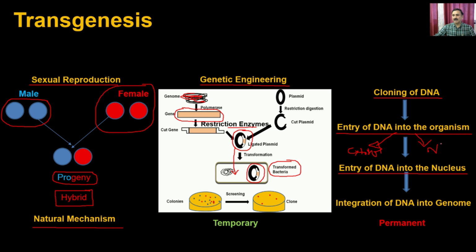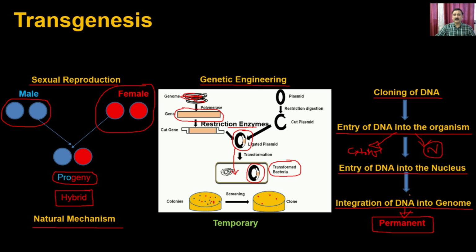And where the DNA enters into the nucleus, there will be an integration of the foreign DNA into the genome, and because of that, the organism is now permanently modified. So the organism's genome is permanently modified in this case, and these kinds of organisms are called transgenic animals.